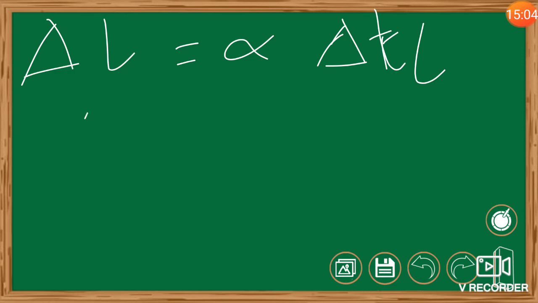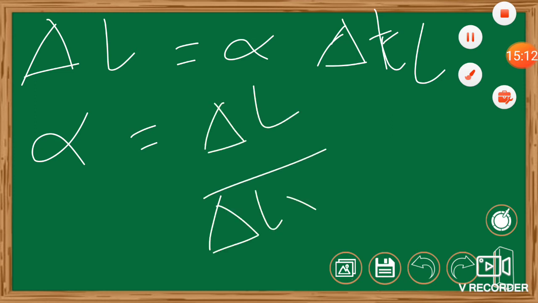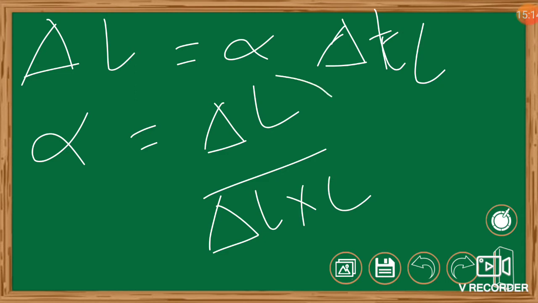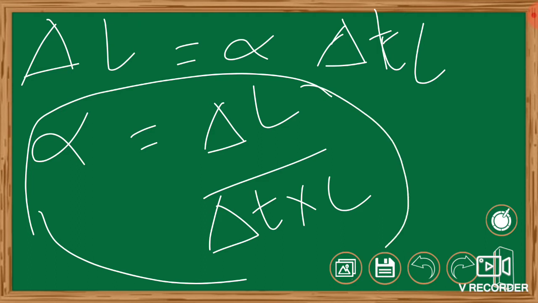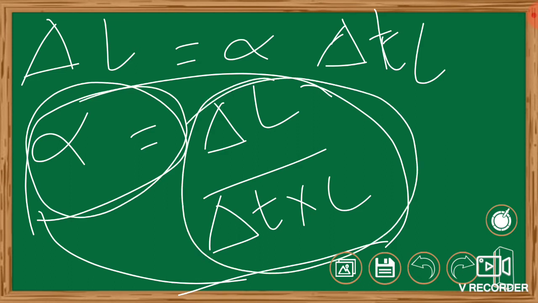So from this we find alpha equals delta L by delta T into L. This is the formula determined, the equation for the coefficient of linear expansion.